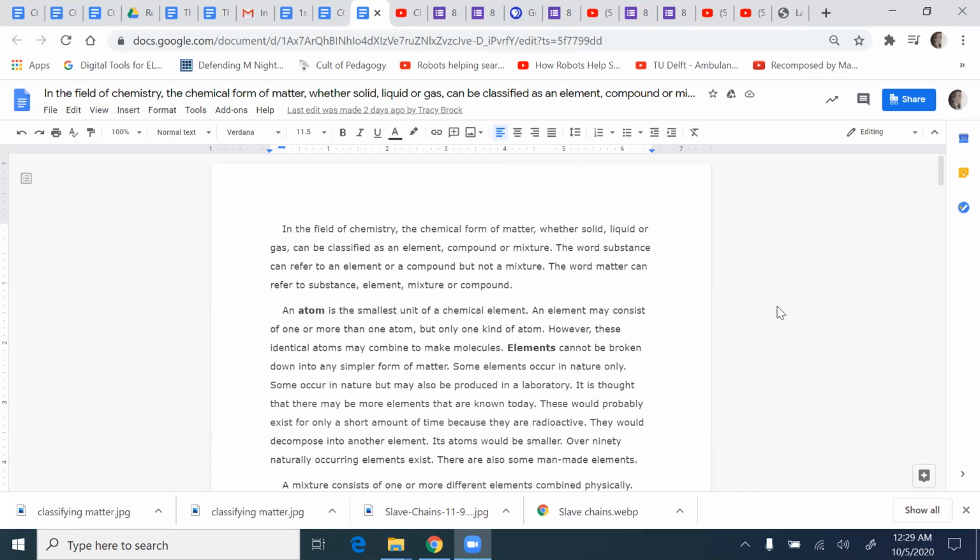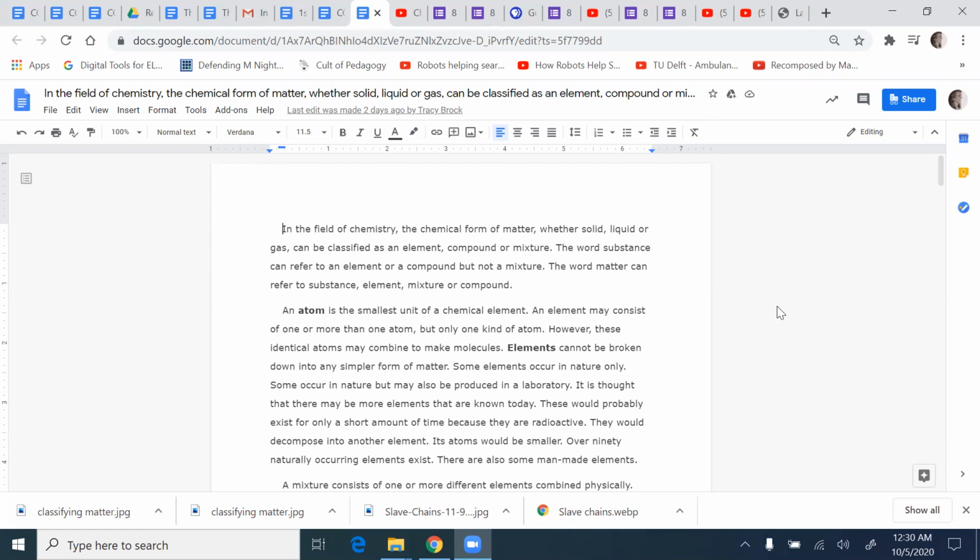An atom is the smallest unit of a chemical element. An element may consist of one or more than one atom, but only one kind of atom. However, these identical atoms may combine to make molecules. Elements cannot be broken down into any simpler form. Some elements occur in nature only. Some occur in nature, but may also be produced in a laboratory.